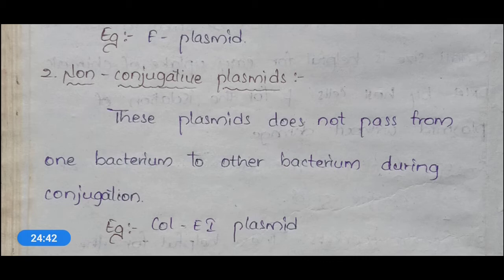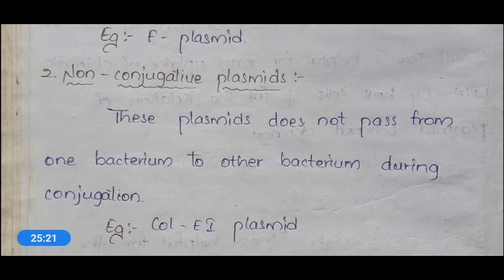Okay, so based on conjugative transfer, these plasmids are of two types. The plasmids which are transferred during conjugation are called conjugative plasmids, and plasmids which are not passed during conjugation are called non-conjugative plasmids. Okay, and also based on the function of plasmids, these are again classified into five types.